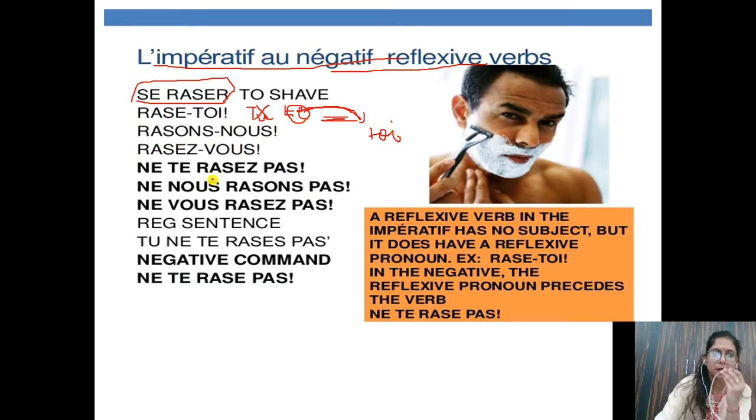And children, in negative we are not changing anything, we are just putting it same. Ne te rase pas, here z will not be there, it's by mistake z is there. So ne te rase pas, because see before the verb we put te. In pronominal verb, before the conjugation we put me te se. So before rase te is there. So before that ne te rase pas, ne nous rasons pas, then this is me te se one, then ne vous rasez pas. Okay, so I hope you have understood this, because reflexive verbs are also important in imperative, very important, and a bit complicated also. So I hope you have understood.